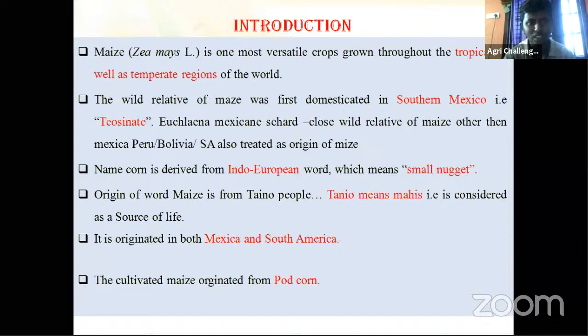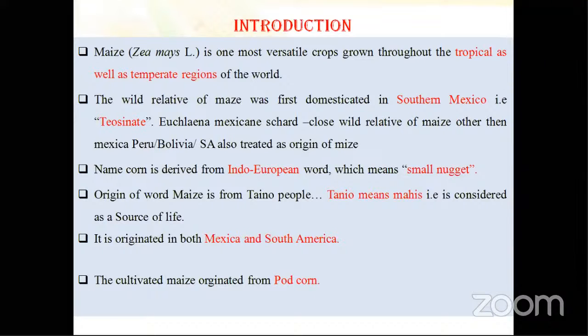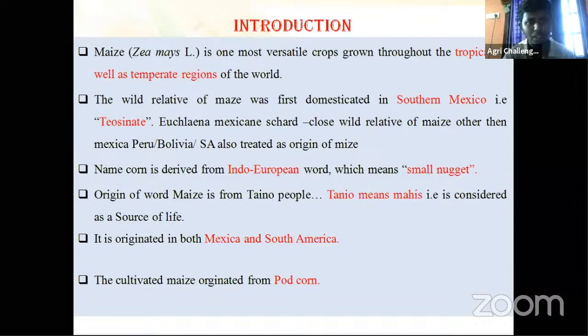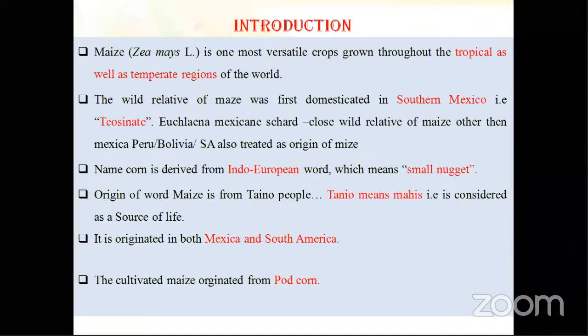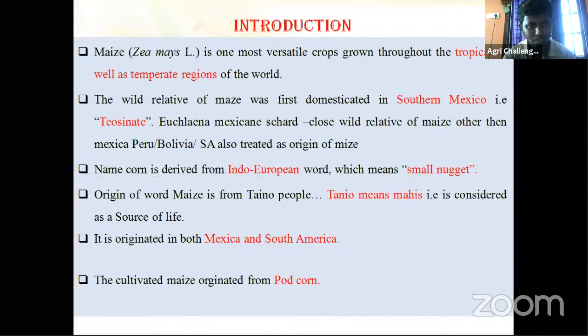Again, there are three types of climates: tropical, temperate and humid. We come under which type of climate? Tropical climate. What is the example of temperate climate? The winter season in North India comes under temperate. And what is an example for humid? In winter season, January, February, in Ladakh and some parts of China, that is humid.